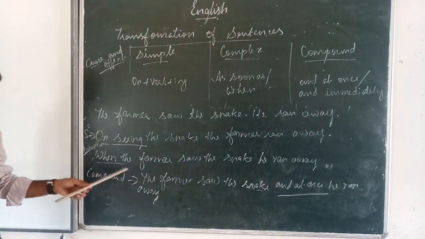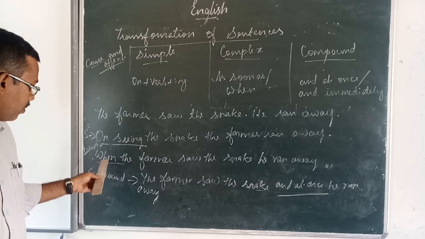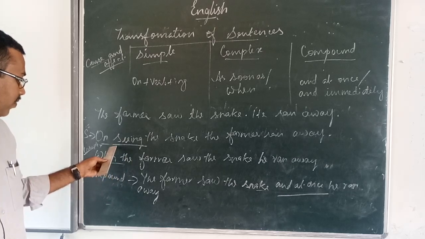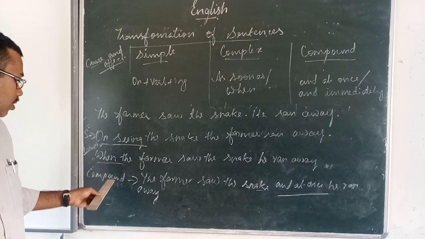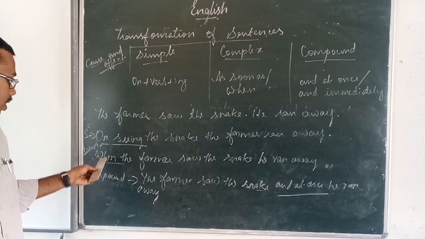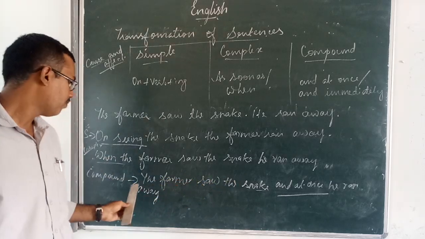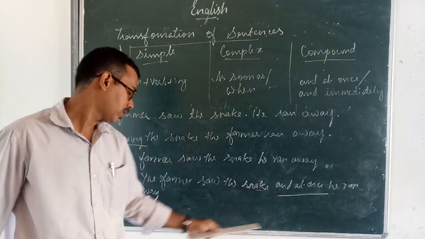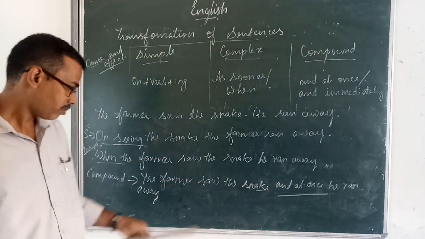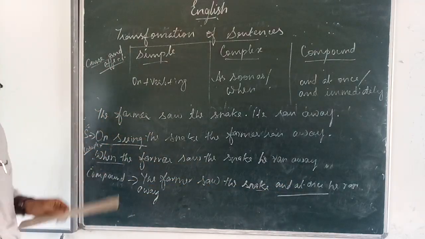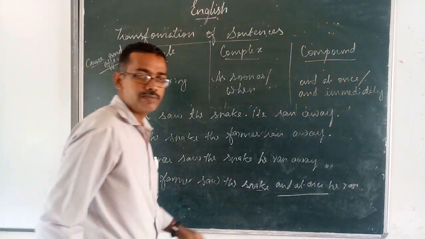Here we have used the phrase on seeing. When we replaced the phrase and used when, a subordinate conjunction, that is called a complex sentence. To change to a compound sentence, we replaced when and used and at once. So and is a coordinate conjunction. This is how to change simple, complex and compound.